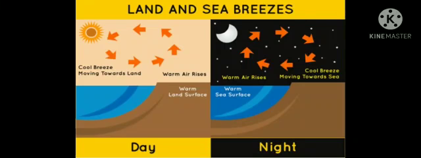What causes winds? When some part of the earth gets heated by the sun, the air above it becomes hot. Hot air is lighter than cold air, so it rises, and cold air from the surrounding areas rushes in to take its place. That is how winds blow. Places near the sea get a cool sea breeze, so they are not very hot.